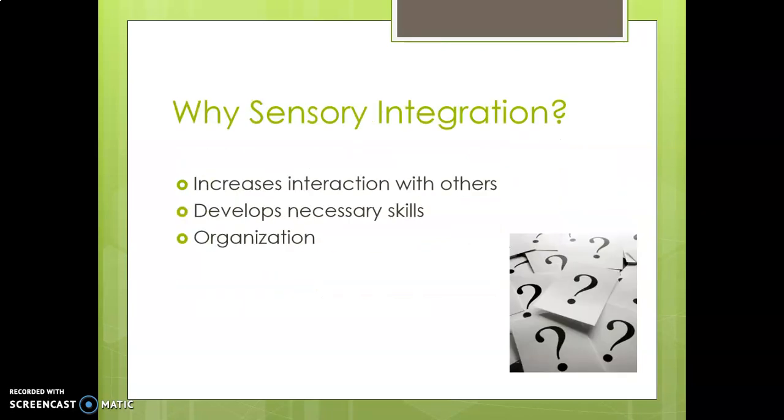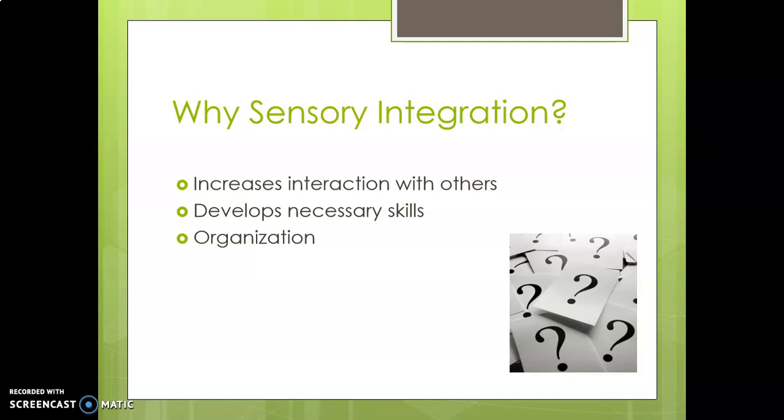Why sensory integration? Why should we use sensory integration? Because sensory integration increases interaction with others, develops necessary skills, and helps in organization. So it increases interaction with others. Normally, when you start sensory integrative therapy, even with experience in dealing with a lot of pediatric patients, I have understood that when you start treating, you keep in mind all the sensory integration techniques and try to address your patient's problem through this approach.